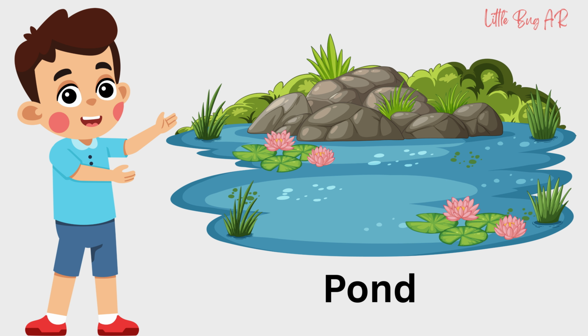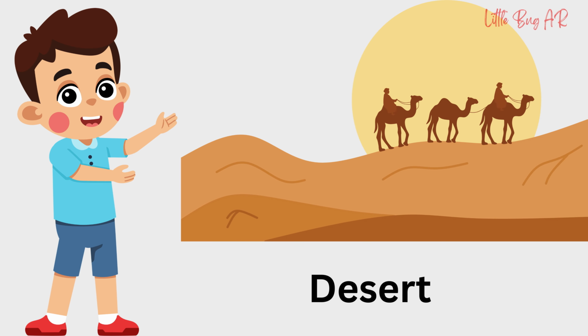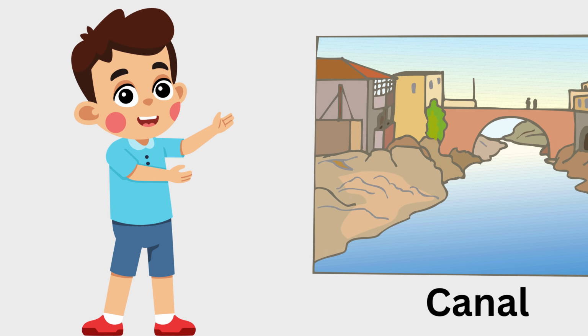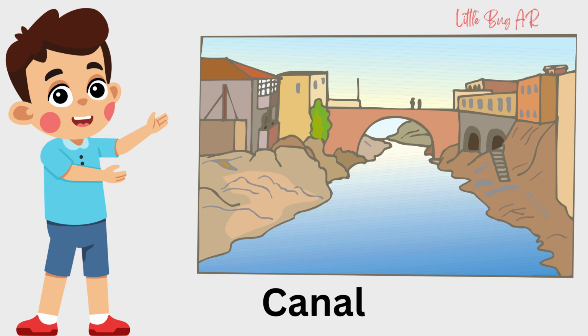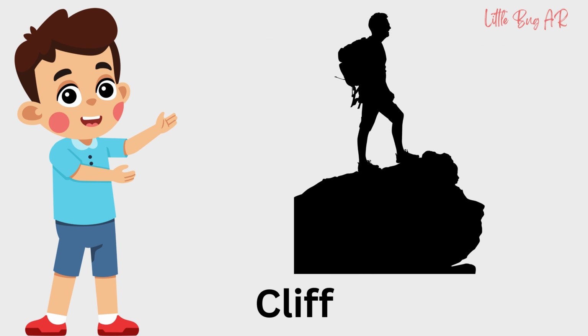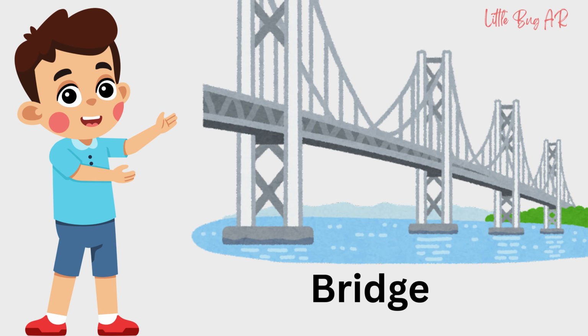Pond, this is pond. Desert, this is desert. Canal, this is canal. Cliff, this is cliff. Bridge, this is bridge.